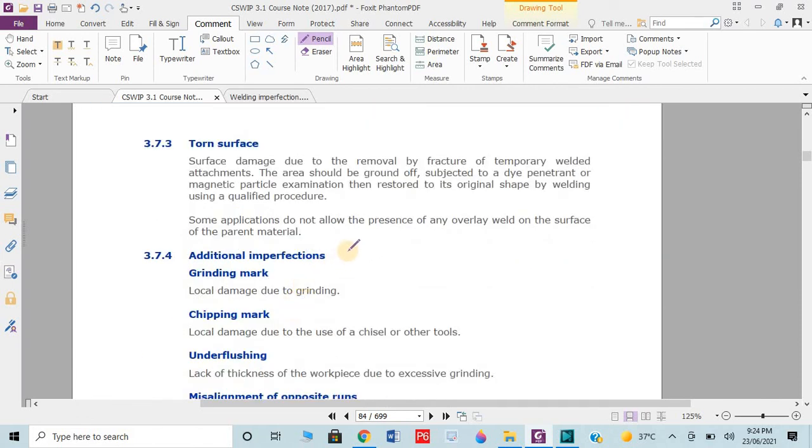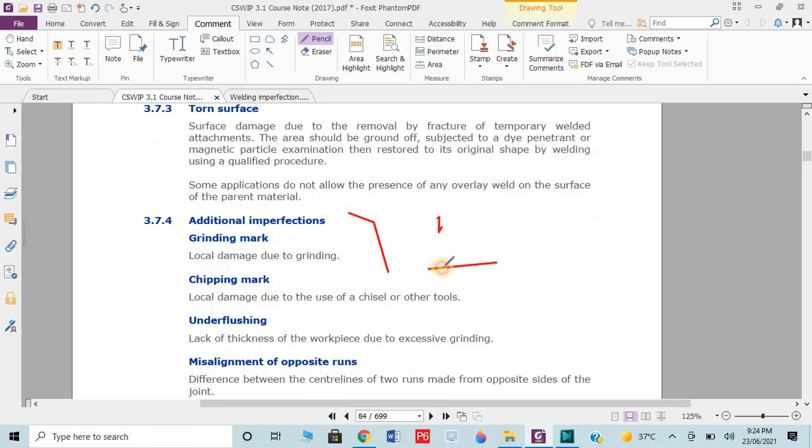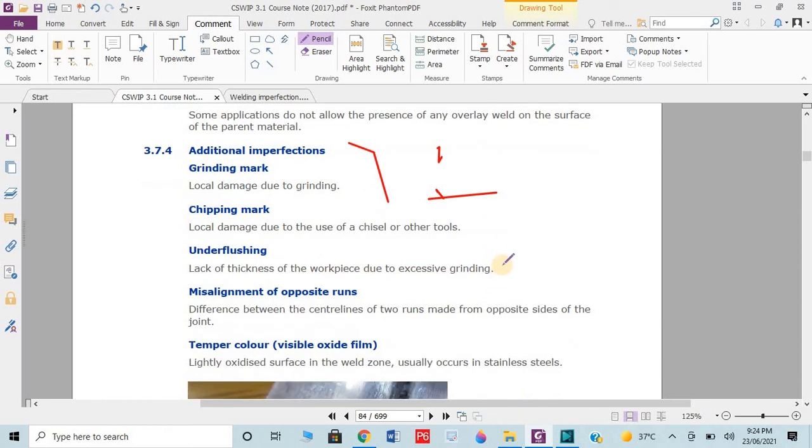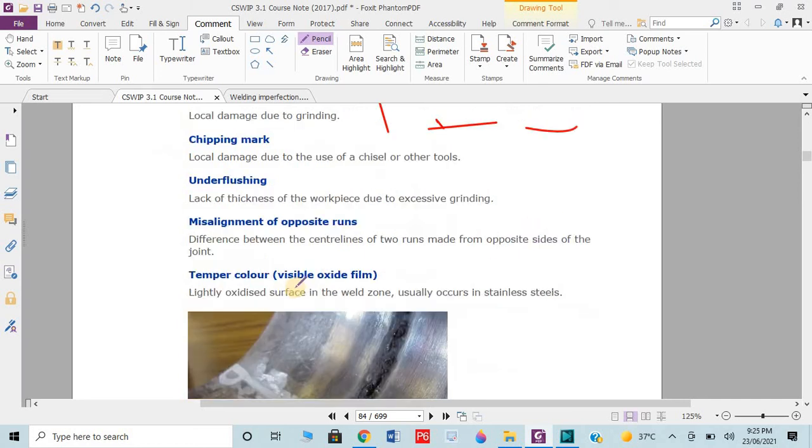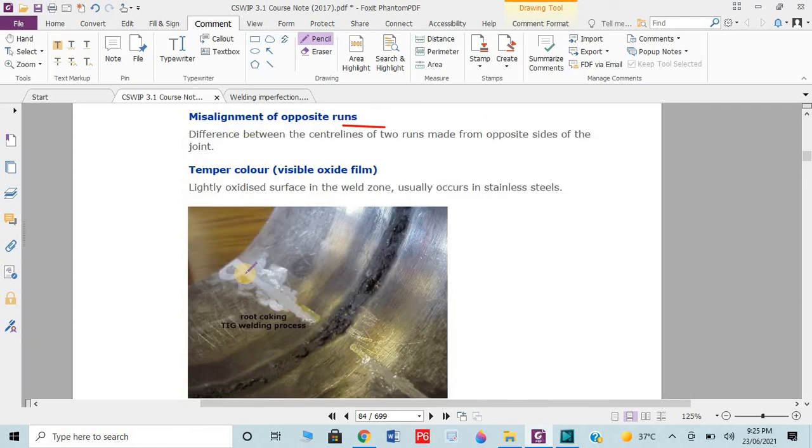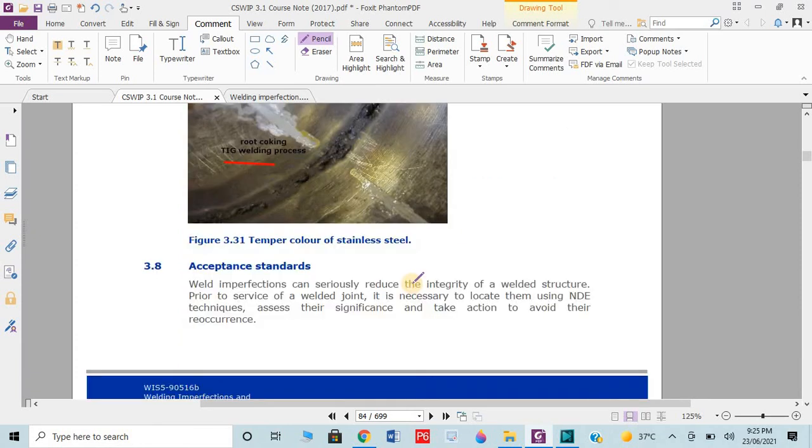Okay, we have miscellaneous imperfections like grinding mark. During the welding and grinding some mark could occur, chipping mark during the chipping and cleaning, or under flushing, lack of thickness of the workpiece due to excessive grinding. If we perform excessive grinding, then it's known as under flushing. Then we have the misalignment of opposite runs. Misalignment occurred, temper color, etc. Don't be worried about it. You can see here, these are the root cracking, TIG welding, etc.